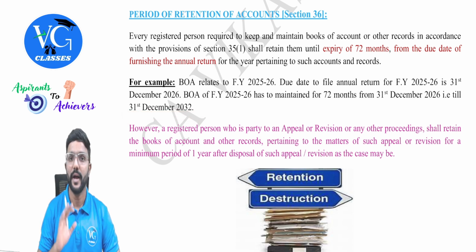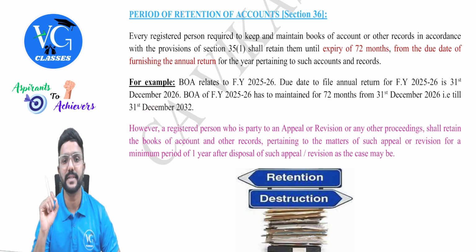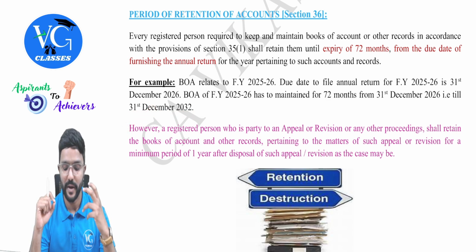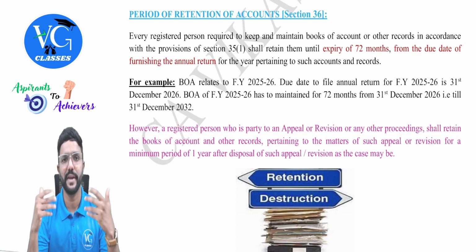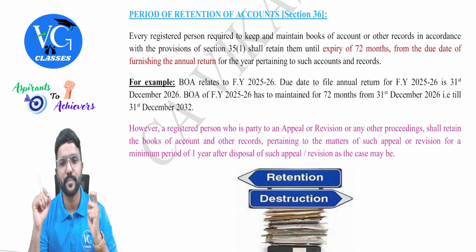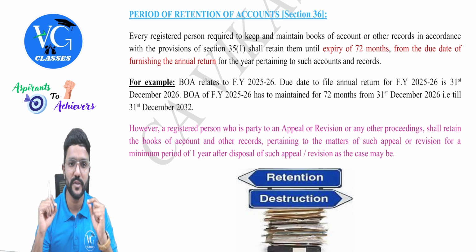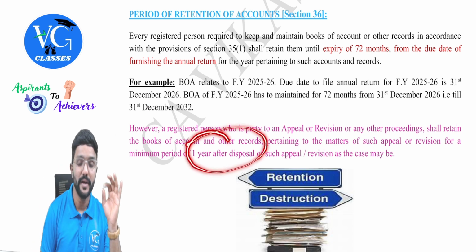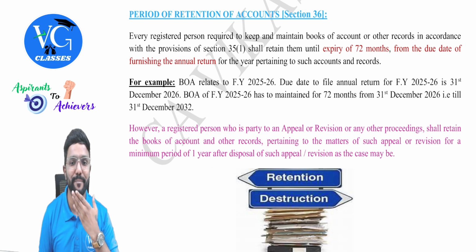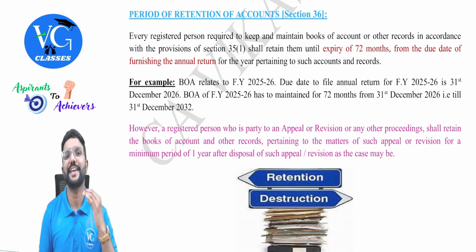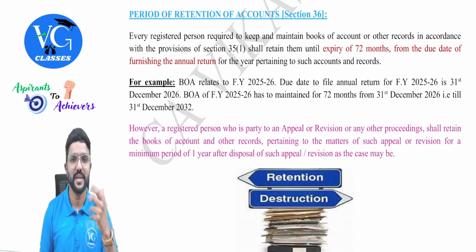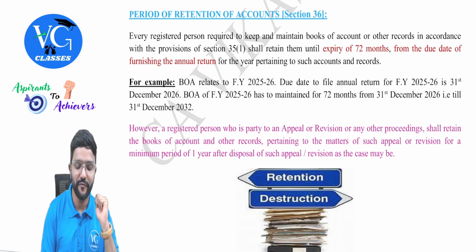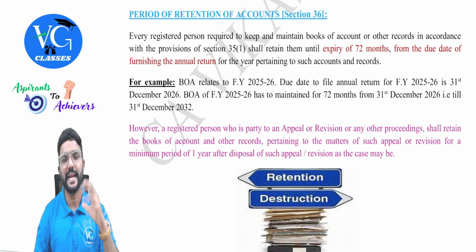2032, guys. Okay. However, a registered person who is a party to an appeal or a revision or any other proceedings going on against him shall retain the books of accounts and other records pertaining to the matters of such appeal or revision for a minimum period of 1 year after the disposal of such appeal or revision, as the case may be, guys. Sir, what is it? Guys, assume with respect to financial year 25-26, against the registered person, there is a case going on.